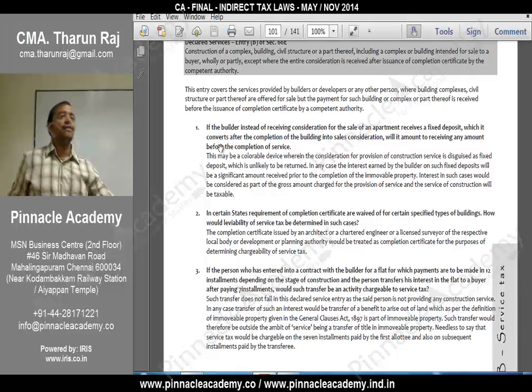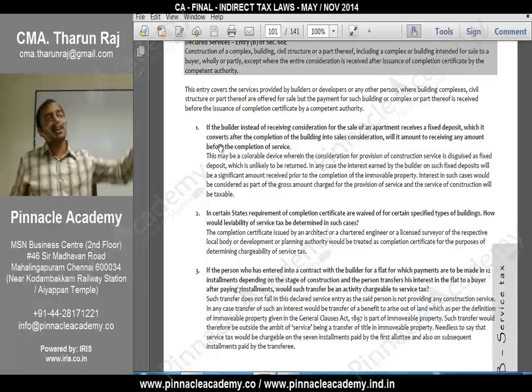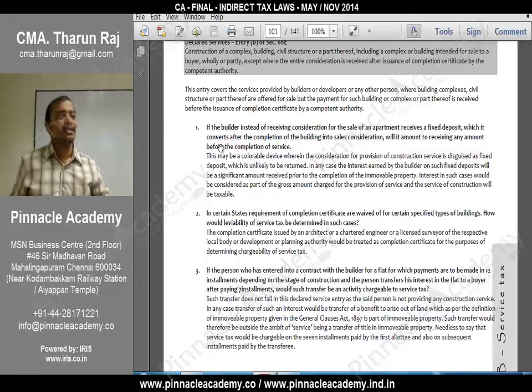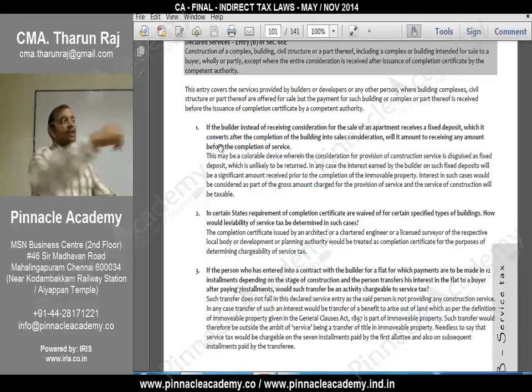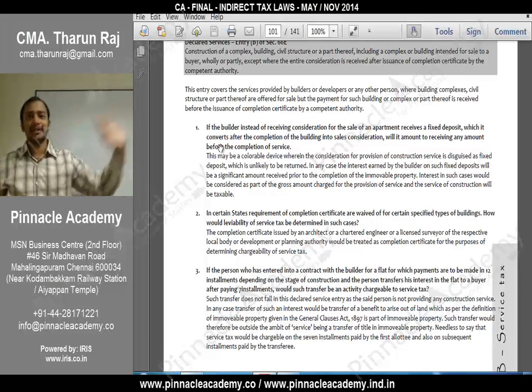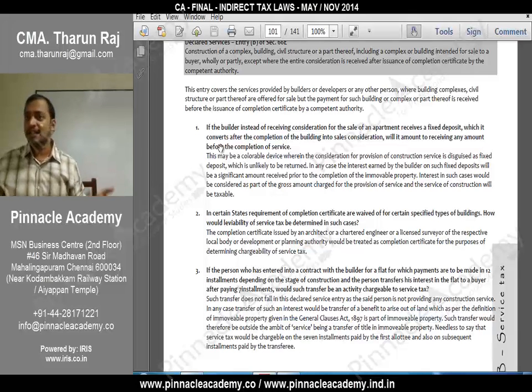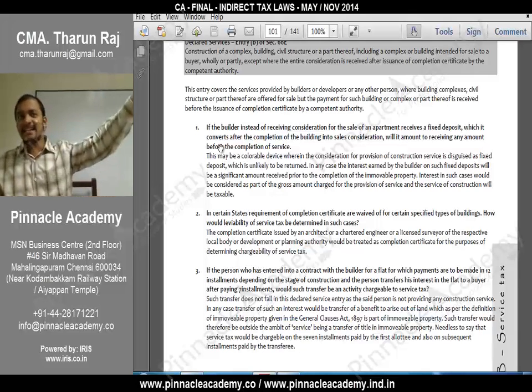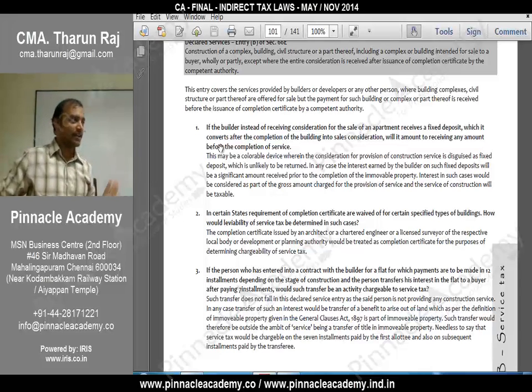Okay, fine. I will take your land, construct an apartment, and what will be the value of your land? Say 5 crores or 10 crores. Okay, 10 crores is the value. I will construct apartments, and I will give you 3 apartments worth rupees 5 crores each. You take the 3 apartments. You give your land, and in return I will give you 3 or 4 apartments. Okay, so you are in a win-win situation. That person is getting 4 apartments. Even if he resells it, he will get a nice price, more than the value of the land.